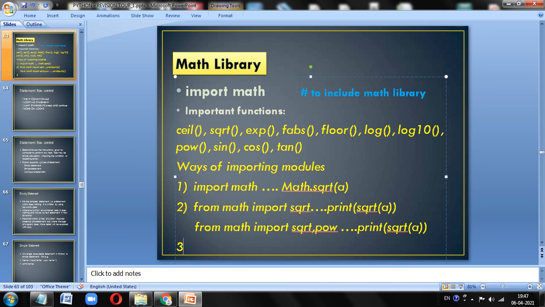What is your third one now? Third one is from math import star. This you can give. Understood? The only difference is, suppose all the functions of math are available to you, while using, simply you can write print, no need to use math dot, print sqrt of a, sqrt of a. Hope you understood.